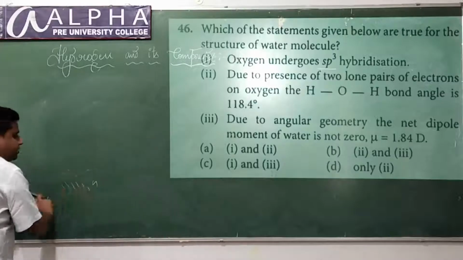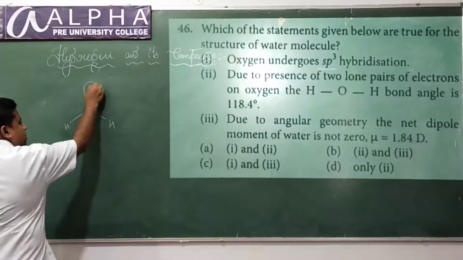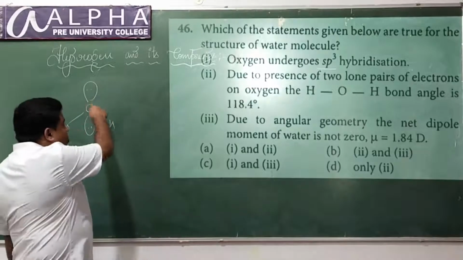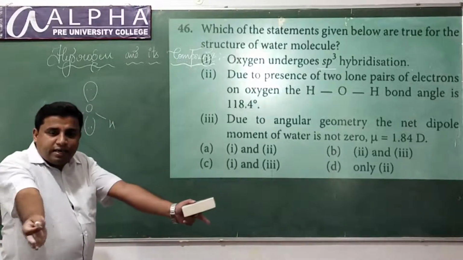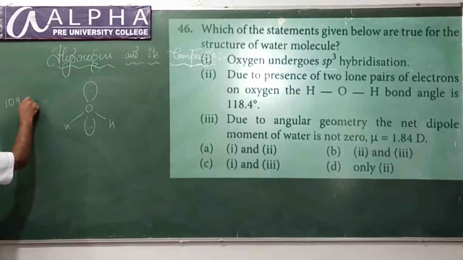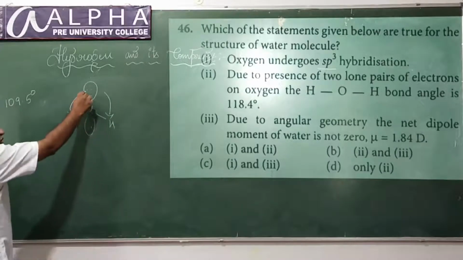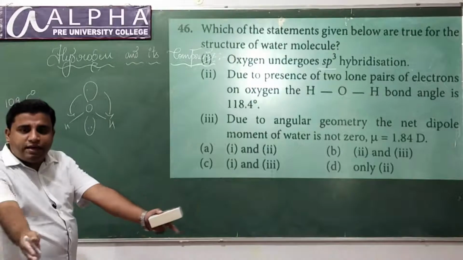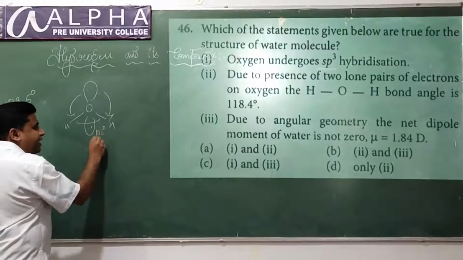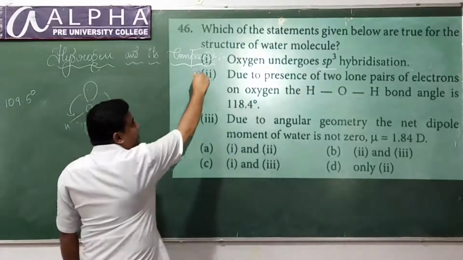Look here, I have discussed that because of valence shell electron pair repulsion theory, because of the presence of two lone pairs of electrons, the bond angle will be less than the normal tetrahedral angle. What is the normal tetrahedral angle? It is 109.5 degree. Because of the repulsion between lone pair and bond pair, the bond angle will be less than the normal tetrahedral angle. What is the bond angle in water? It is 105 degree. It is not 118.4 degree. This statement is wrong.